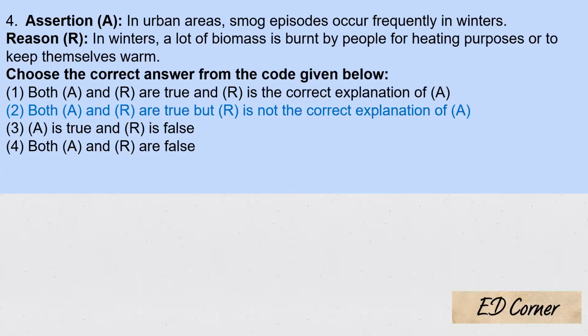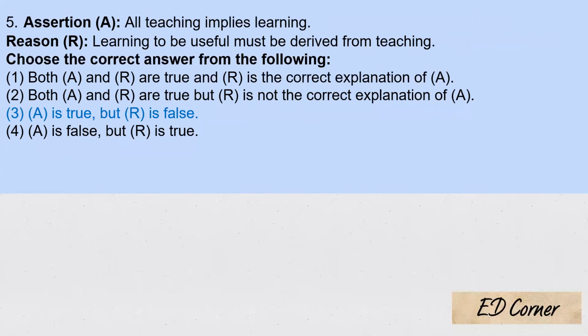But there is no relationship between A and R. Both are correct, but R cannot be the right explanation because the urban area is getting polluted because of industries and the vehicles that operate. That could be the right reason. This cannot be the right reason. So both are correct and R is not the right explanation of A. That is your answer.